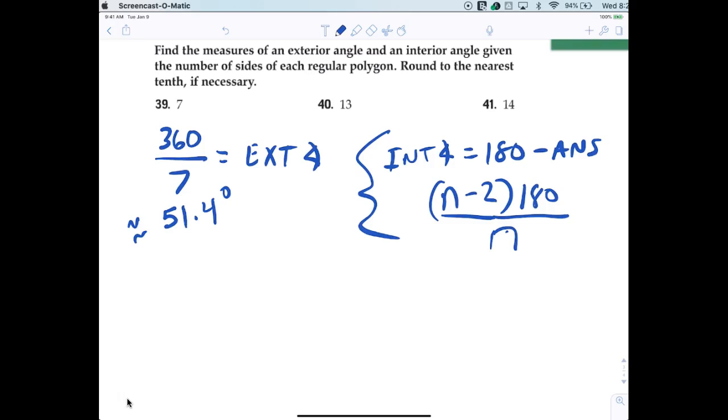Now I want you to do the interior angle by doing n minus 2 times 180 divided by n. Everybody do that. And hopefully you'll see the same answer. But don't take my word for it.